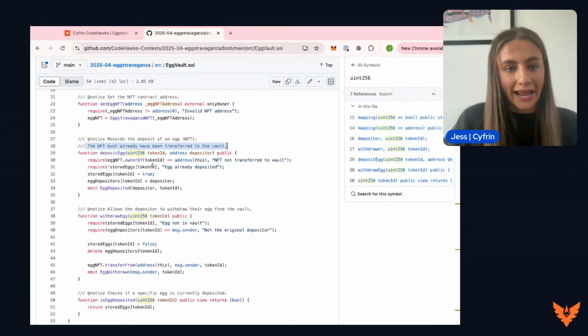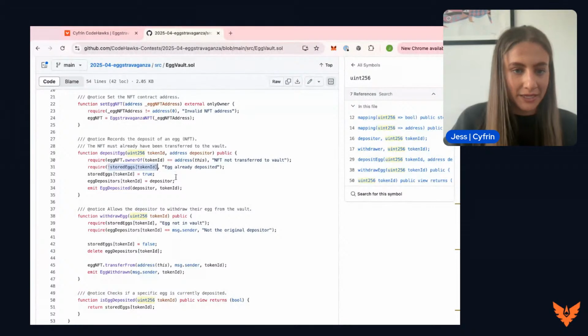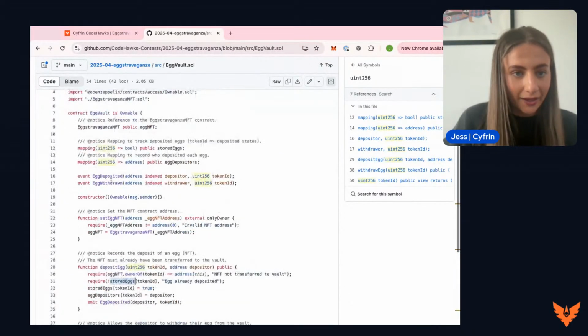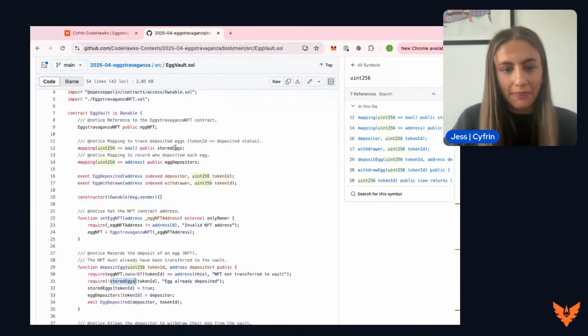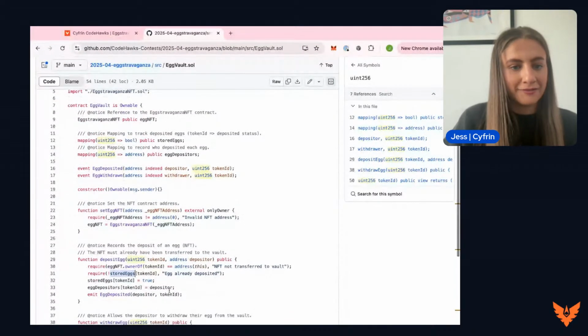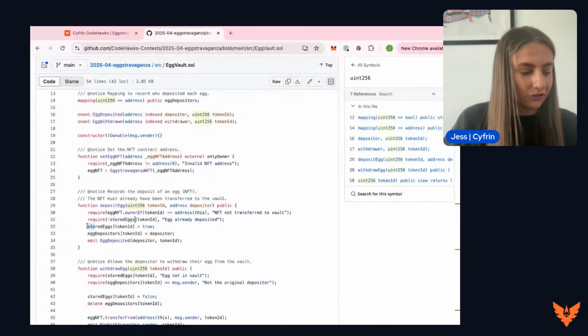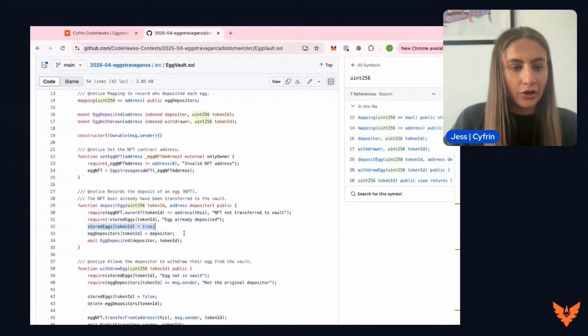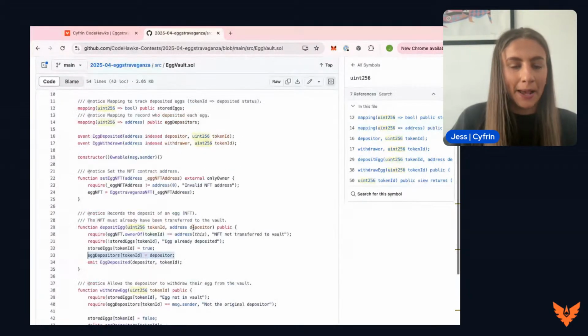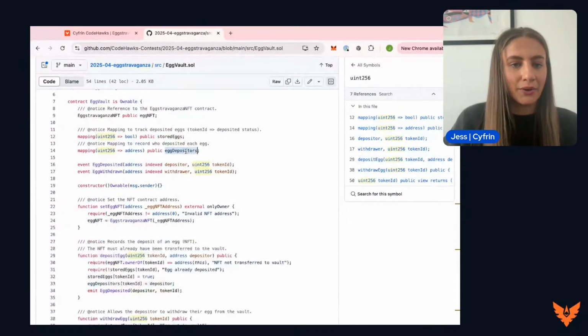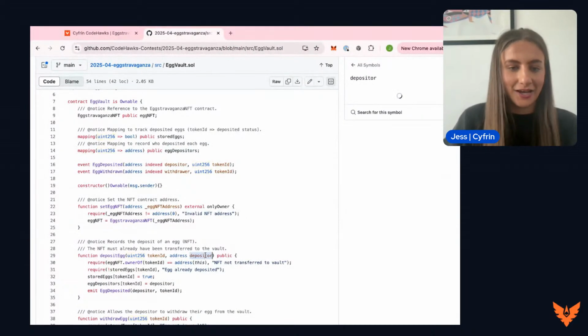And we are then going to require that the stored eggs token ID has not already been deposited. So we want the stored eggs mapping, which we discussed up here, to return false, and then we can continue. So we are then going to change it to true. Now we are actually following through with this process, and we are going to set the egg depositors token ID to depositor, meaning when we have this mapping and we input the token ID, the output, the address of who deposited the egg, is the depositor, the address depositor from this function.